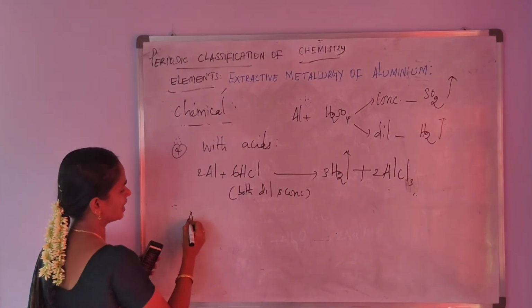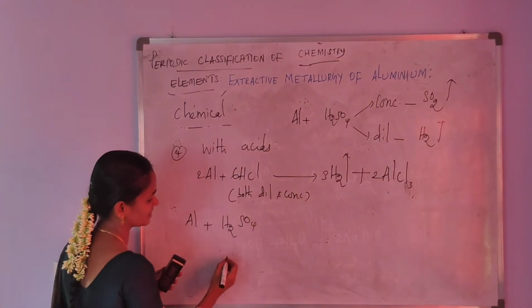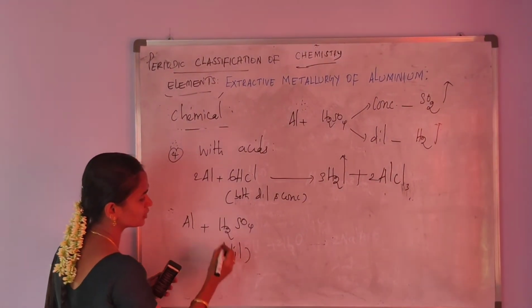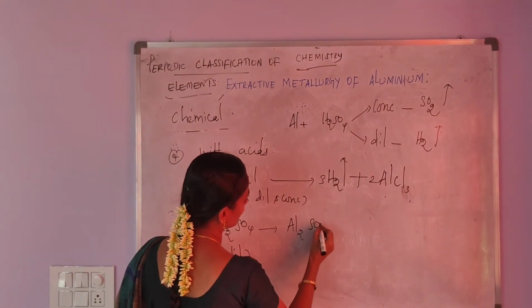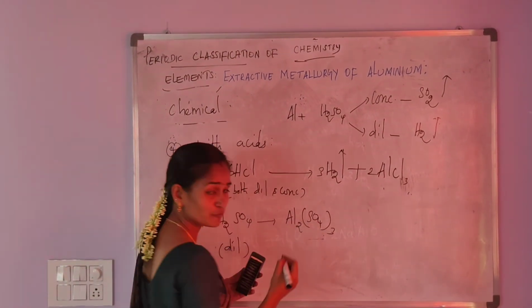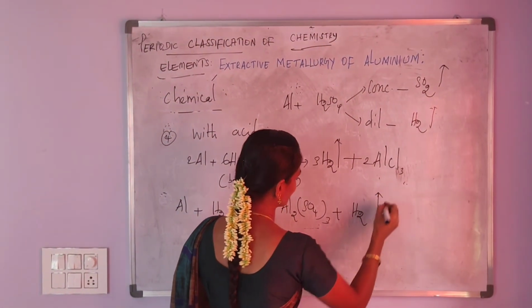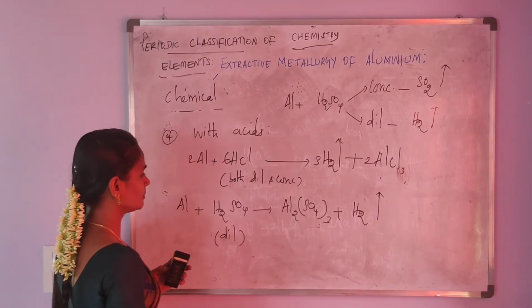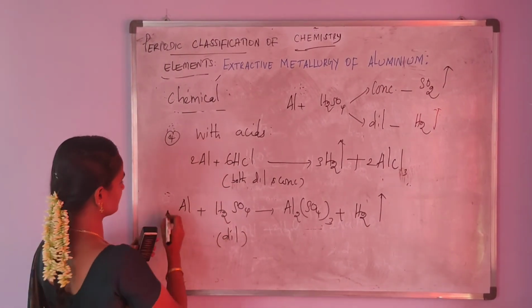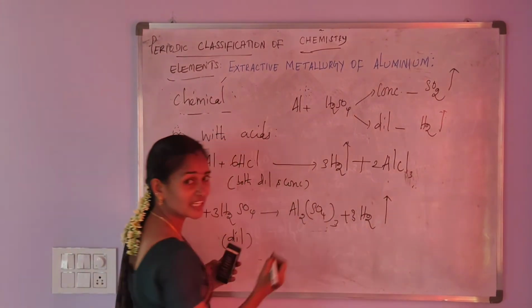So aluminium, first of all, reacts with dilute sulfuric acid. It forms aluminium sulfate, Al2(SO4)3, plus hydrogen gas. This compound is aluminium sulfate. Balancing the equation, here 2 and then here 3 and then here 3.